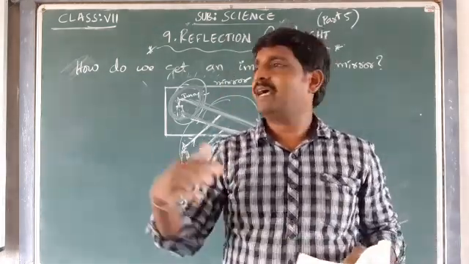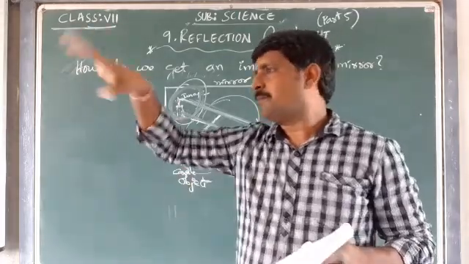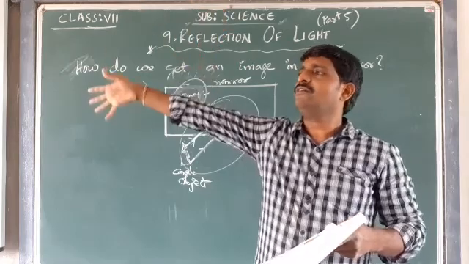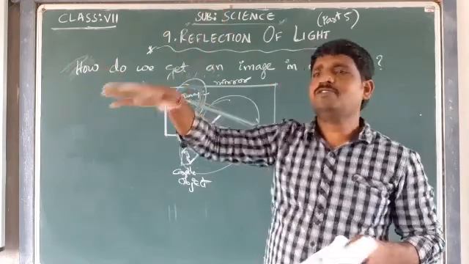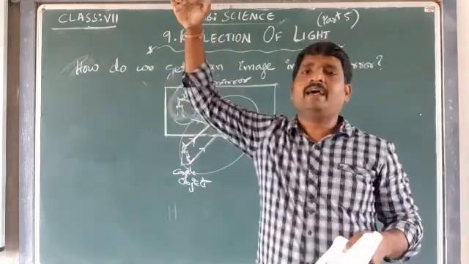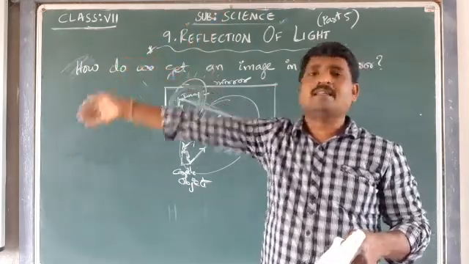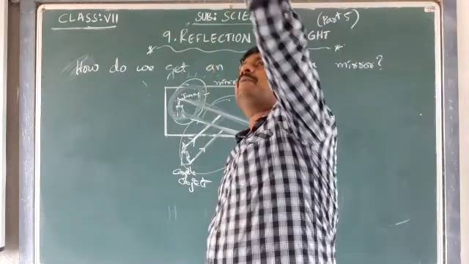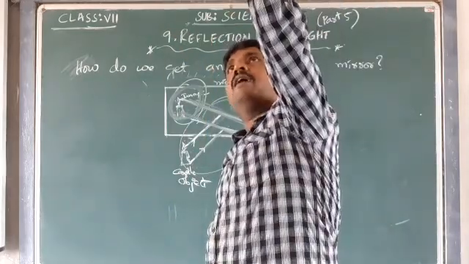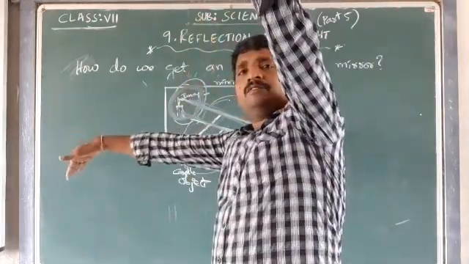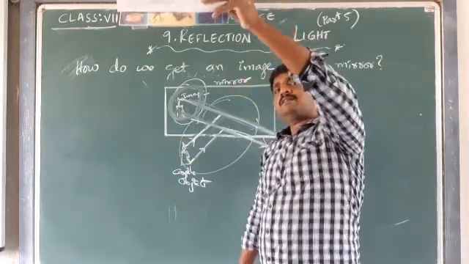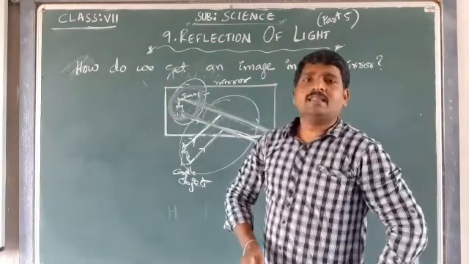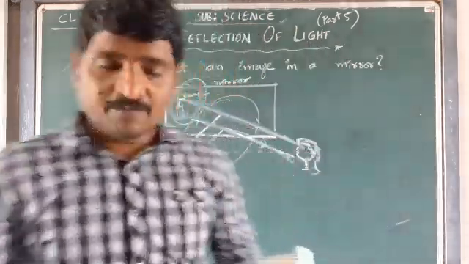Suppose I have an obstacle. I have a big wall, more than my height. I want to see what is on the other side of the wall. Suppose I hold a mirror like this, keeping it just above the wall. I can see what objects are there on the other side of the wall.